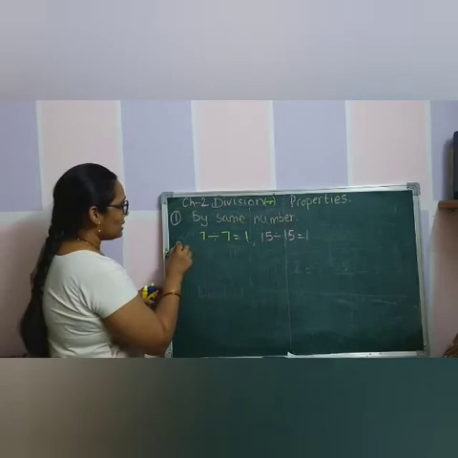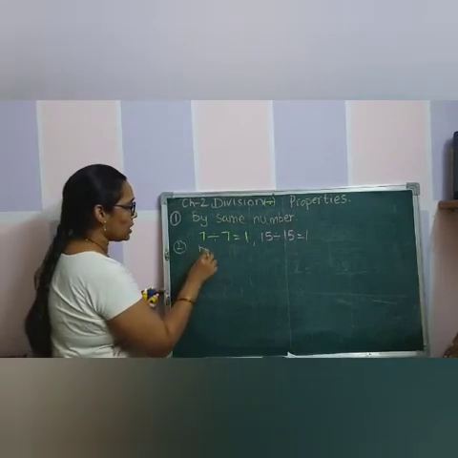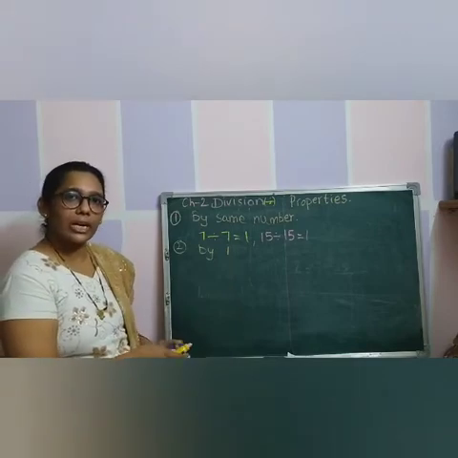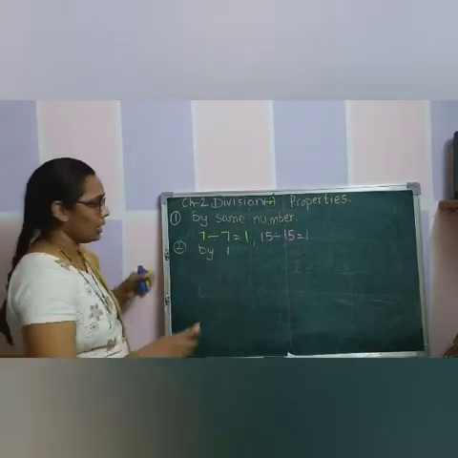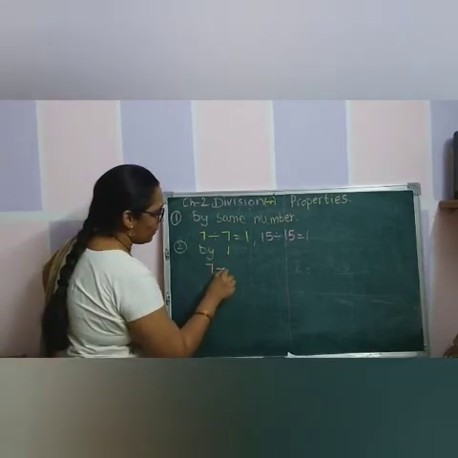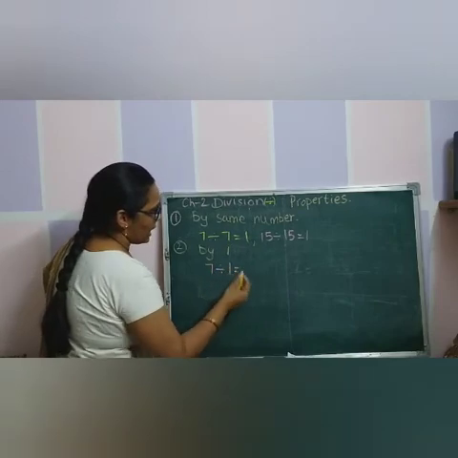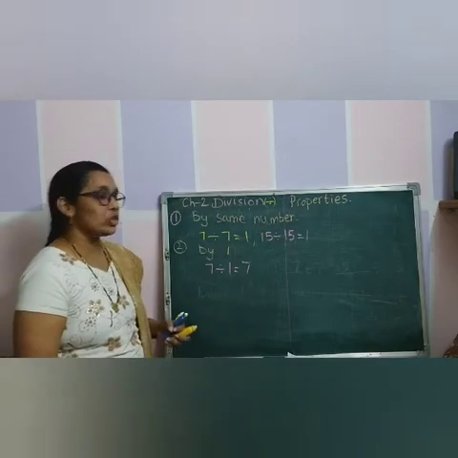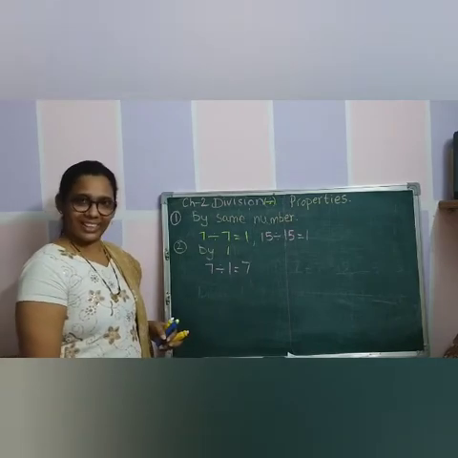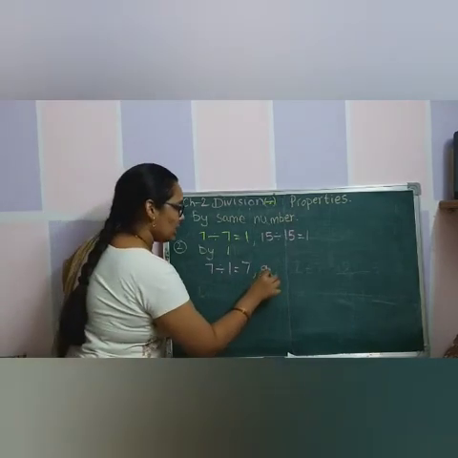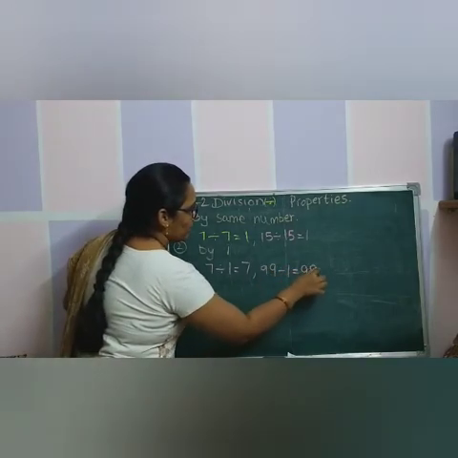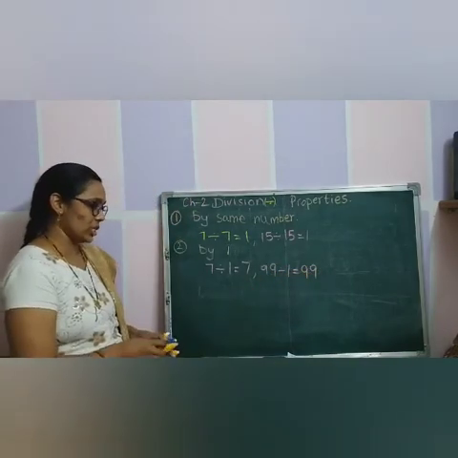Understood? Second property, division by 1. If you divide any number by 1, you will get the same number as quotient. Okay? Any number you can take. The same number you will get as quotient.